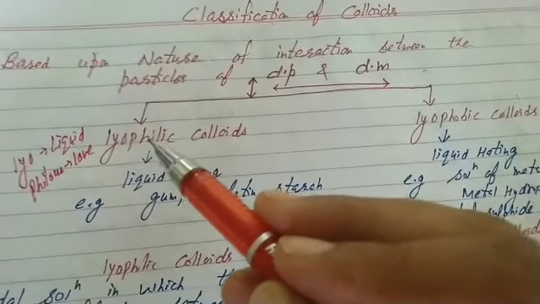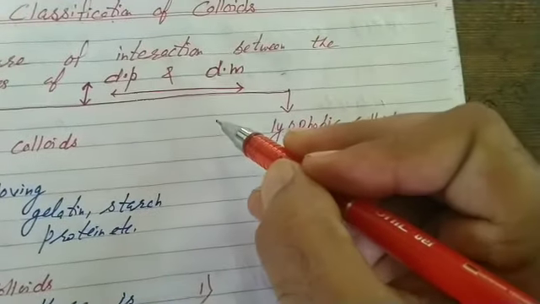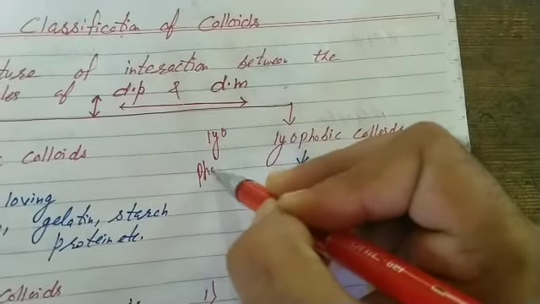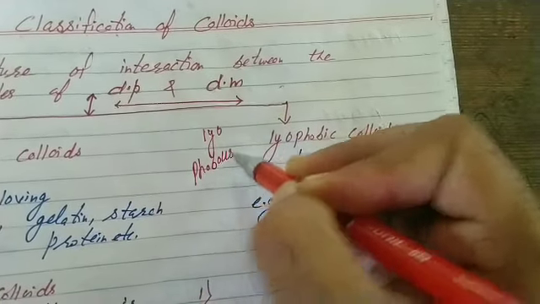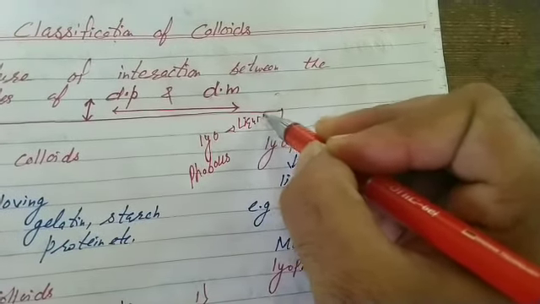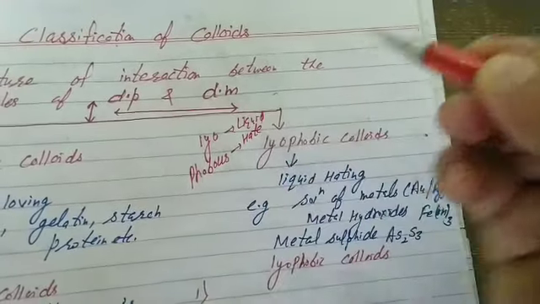We got an idea, this term indicates they are liquid loving solutions. Second is lyophobic colloids, again made up of two Greek words, lyo plus phobos. Lyo means liquid and phobos means hate. They are liquid hating solutions.